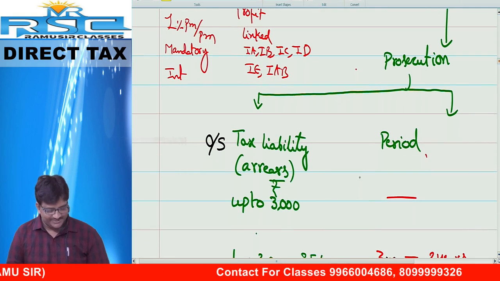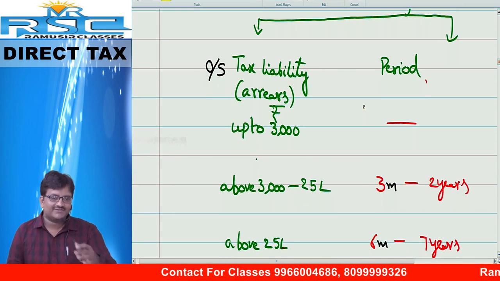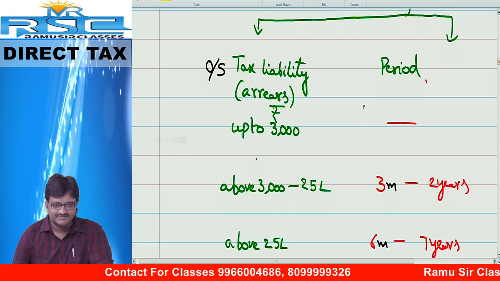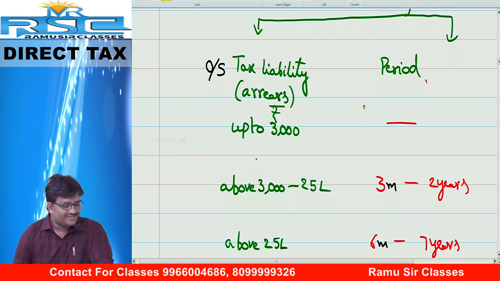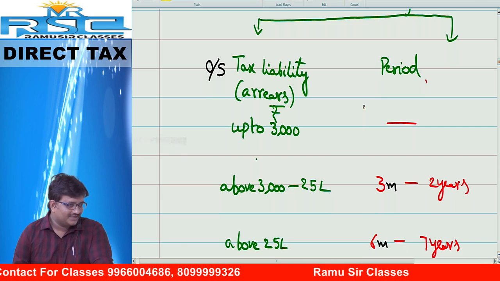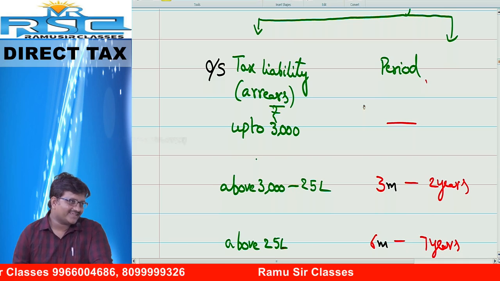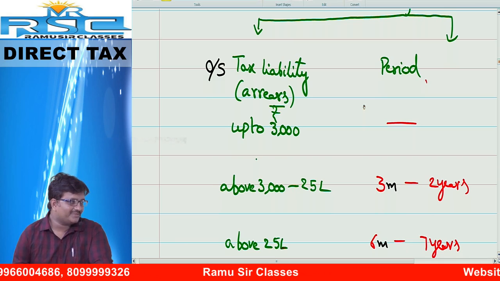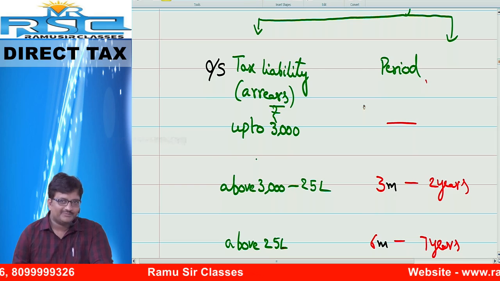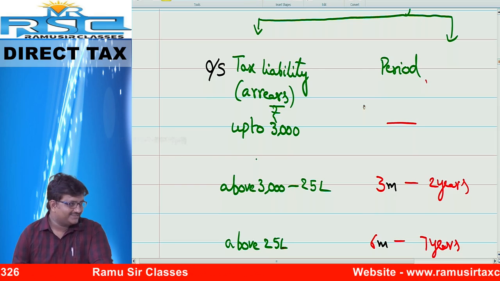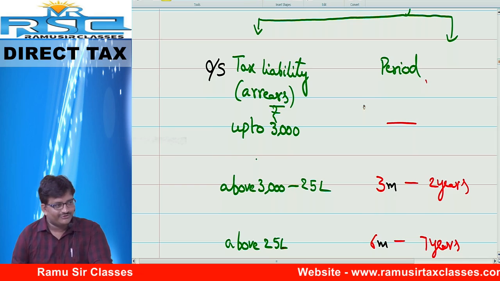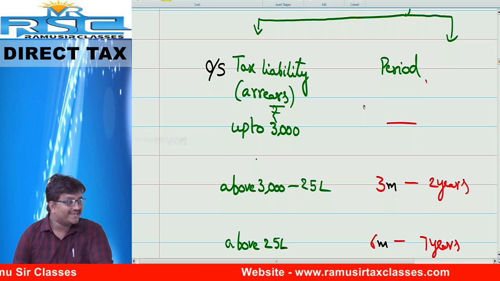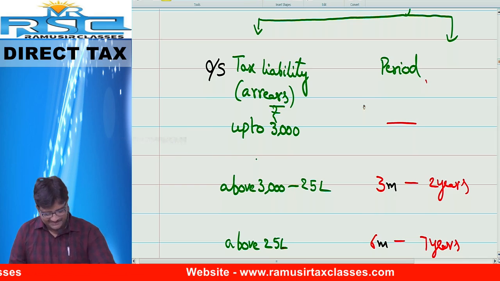Prosecution, number 1. What is the prosecution? Friends, what is your hostel fees? Our friend is telling 3,000. She thought like that: my tax liability is 3,000, I don't want to pay 3,000 tax. Then what is the use? I will go to jail happily, I will stay there. You cannot. The reason is as simple as that.